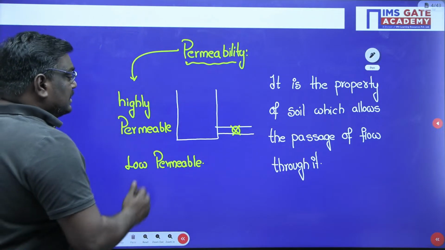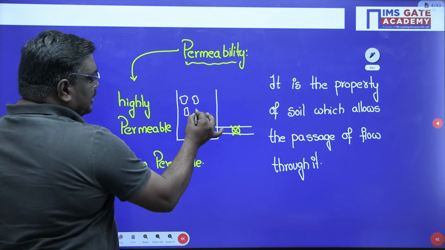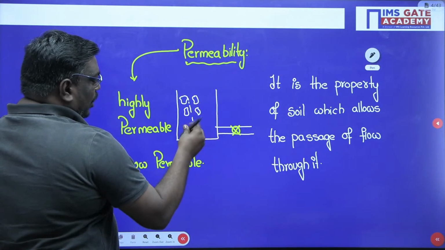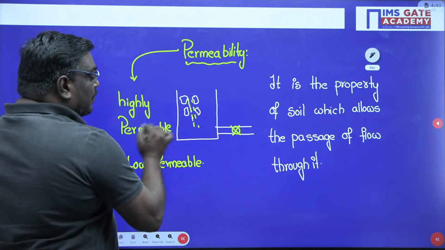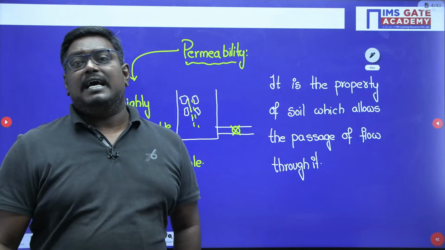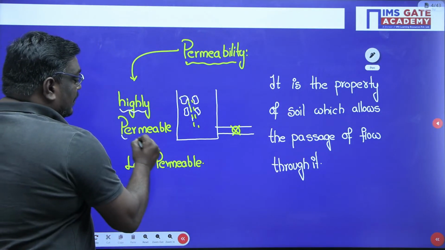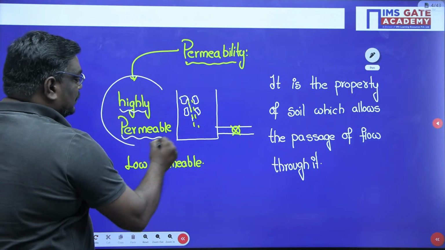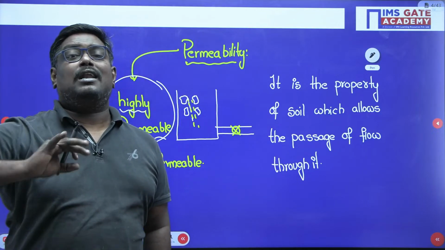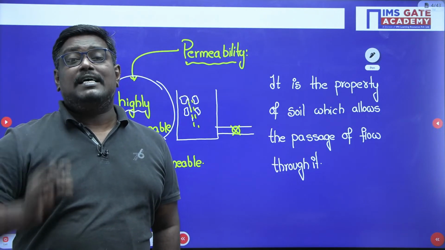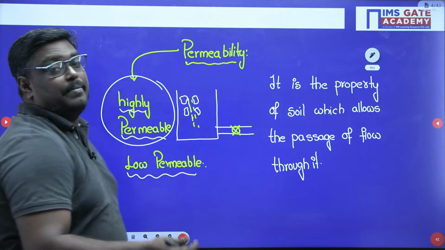Now see students, if I take soil particles here, if the voids are continuous, the water can flow easily. If the voids are discontinuous, then it is low permeable. So whenever the voids are continuous, you say that it is highly permeable. If the voids are discontinuous, then you say it is low permeable.